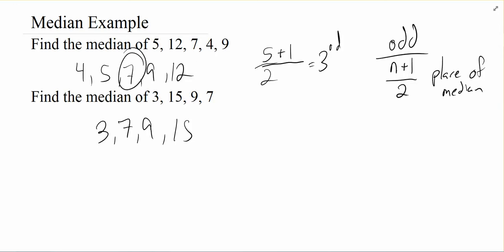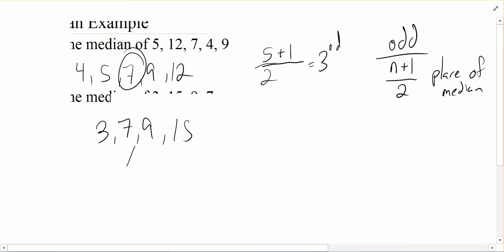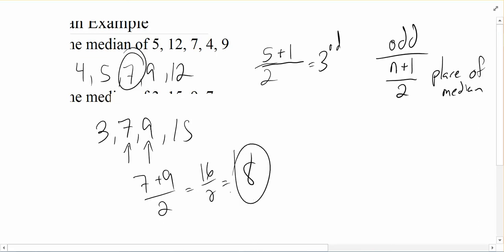Now, if we want to find the median of the second data set, this is a little bit trickier because if we just visually look for the middle, it looks like it's between the 7 and the 9. And that is actually what we would do. When you have an even number, you find your two middle values and you take their average. So we add them together and divide by 2. And so 8 would actually be the median, even though 8's not one of the data points.